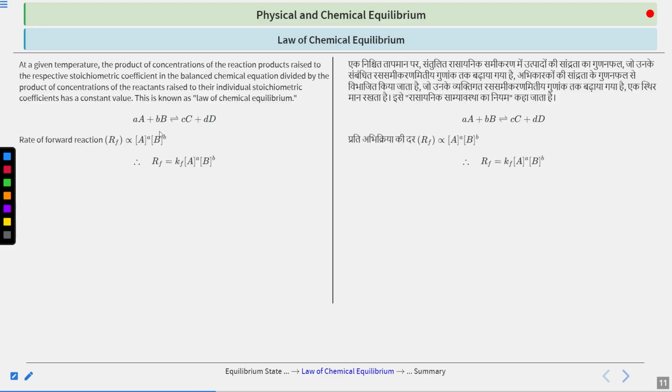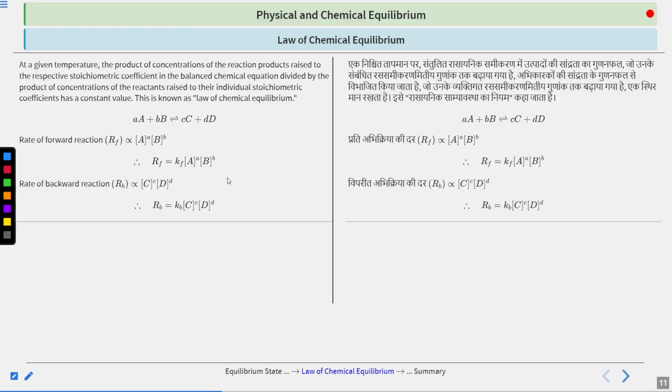We can write that the rate of forward reaction, which is denoted by RF, is directly proportional to the concentration of reactant raised to the power equal to the stoichiometric coefficient. So we can write this as RF equals Kf times [A] raised to the power small a, and the concentration of capital B raised to the power small b. Now here it is being assumed that this reaction is elementary. I am telling this because you will face such things in later classes. So this is important to tell you. So we can say that the rate of forward reaction equals Kf multiplied by [A] raised to the power small a and [B] raised to the power small b.